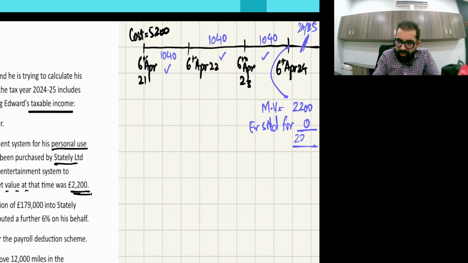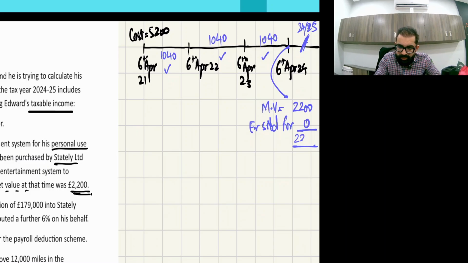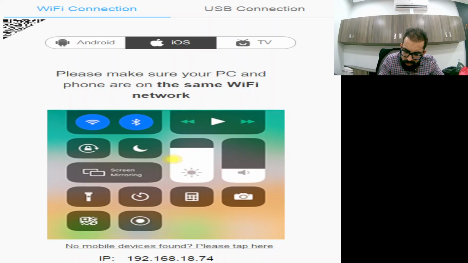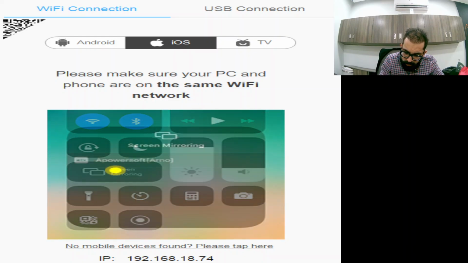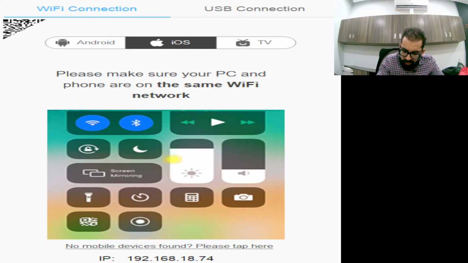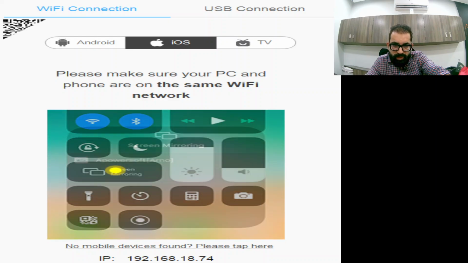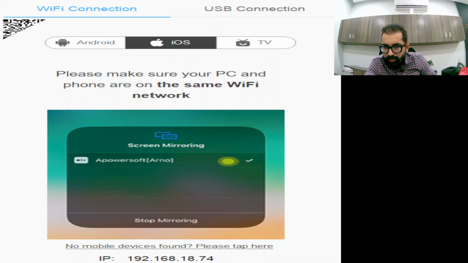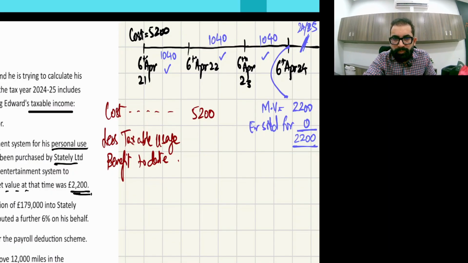The second alternate working is the original cost, 5,200, less taxable usage benefit to date.